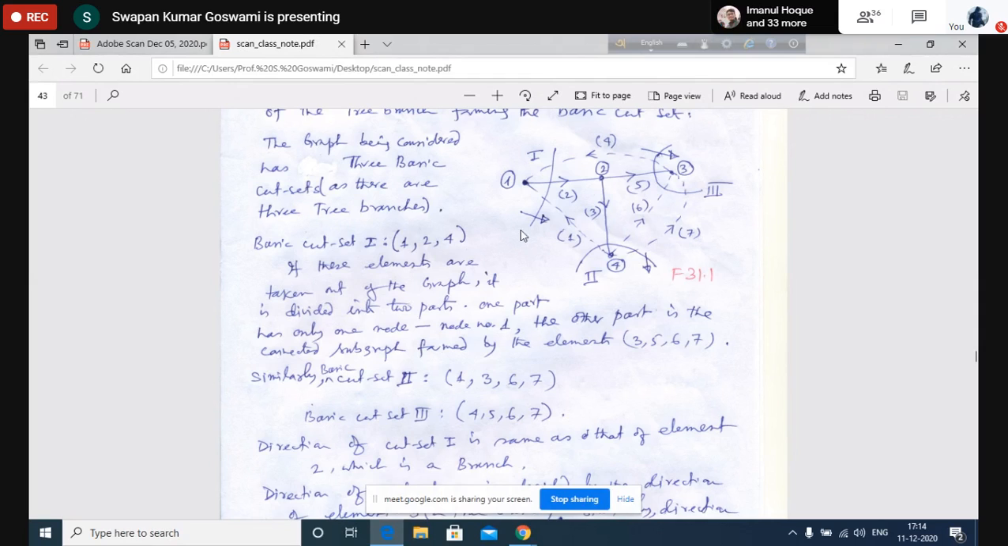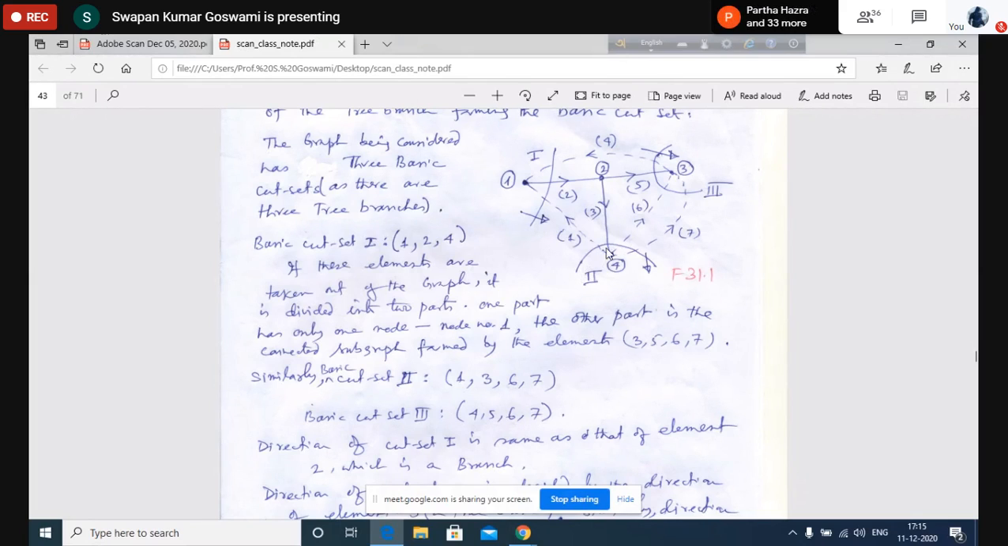It will be same as the line or same as the branch that is there in the cursor. So in this cursor we have element number 3. This is the tree branch. The direction of this tree branch will be the direction of the cursor. What is the direction? This line is cutting this arrow in this way.